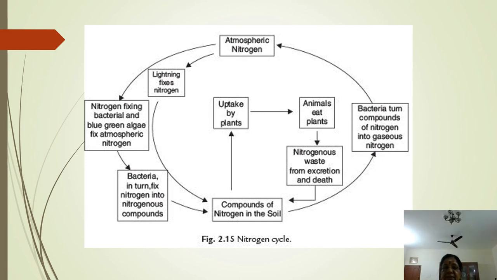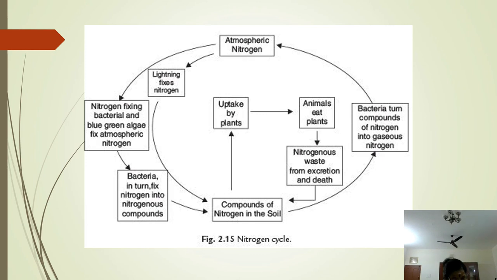In the nitrogen cycle, plants cannot take nitrogen as such for nitrogen metabolism. It has to be taken in the form of nitrites and nitrates. There are different steps in the nitrogen cycle by which plants take up nitrogen.